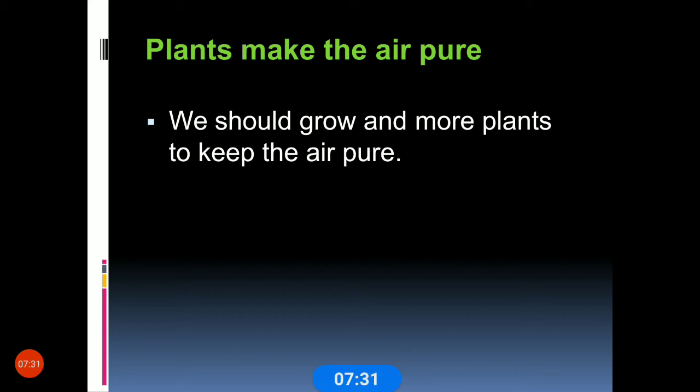Nowadays we have a lot of pollution in our cities. How to reduce that? We should grow more plants so that we can keep our air pure. Will you do it, children? Please plant one or two plants at least a year.